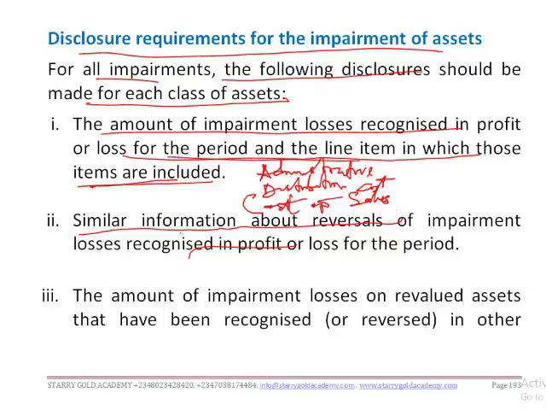Okay, so now another disclosure is similar information about reversals of impairment loss recognized in profit or loss for the period. Now, if there is any reversal, that is, you have previously recognized an impairment on an asset in the previous year, and now there is a gain on the asset. Okay, so now mind you, you cannot recover impairment.